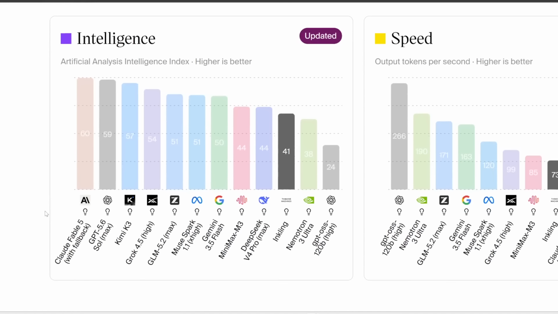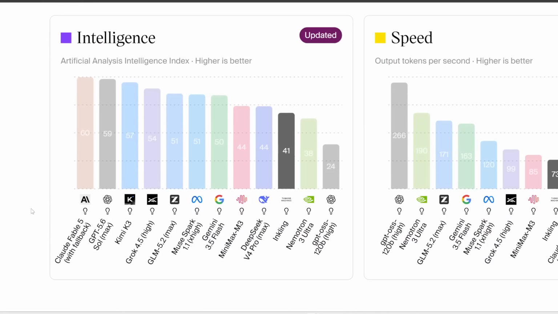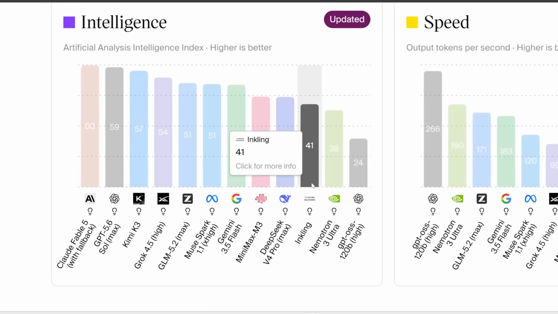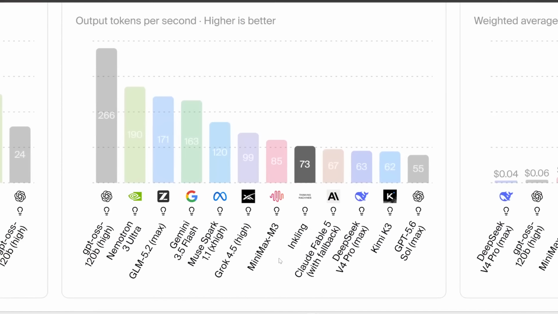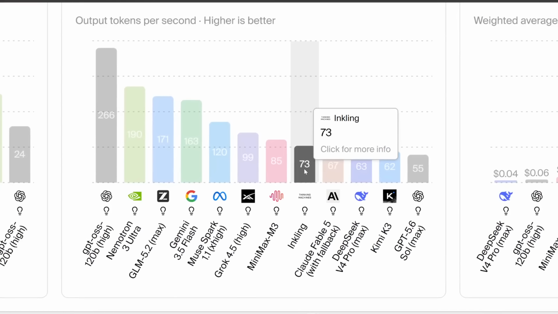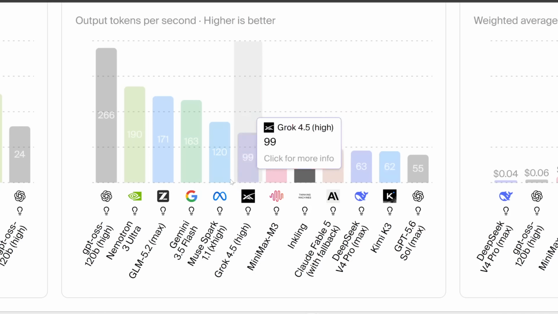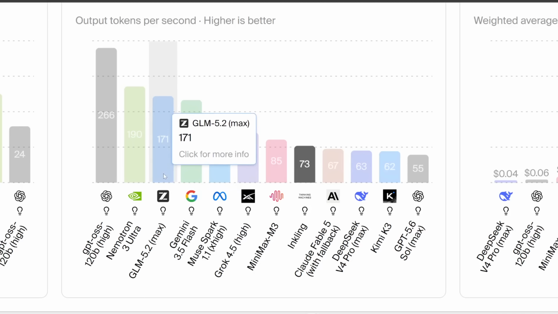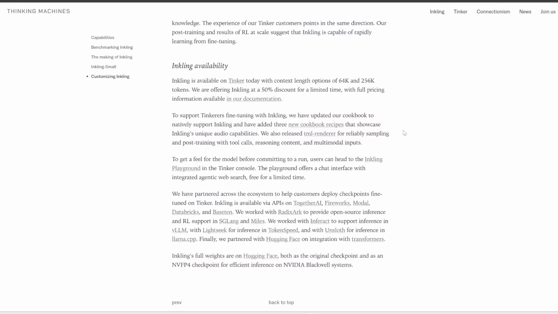Now, if you look at this independent leaderboard by Artificial Analysis, then Inkling is all the way over here, even behind DeepSeek V4, which was released like months ago, and way behind the current leading open weights models, GLM 5.2 and Kimi K3. And if you look at speed, Inkling is also not the fastest, so it's much slower than Minimax M3 and also GLM 5.2, which is all the way over here, which is more than double the speed. So not too impressive in my honest opinion, but I do like that it has multimodal capabilities, especially audio and visual understanding.